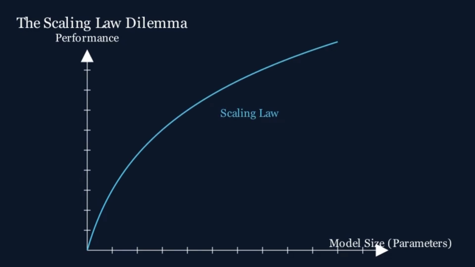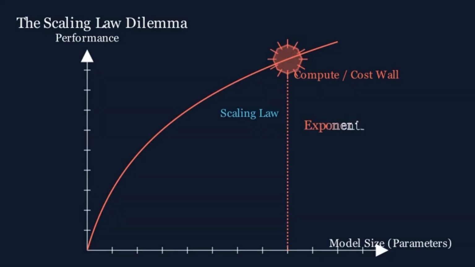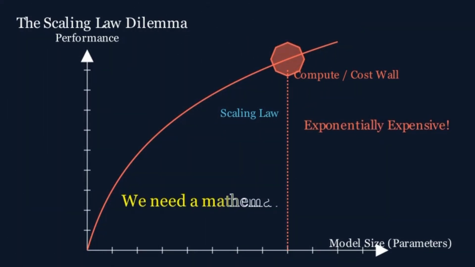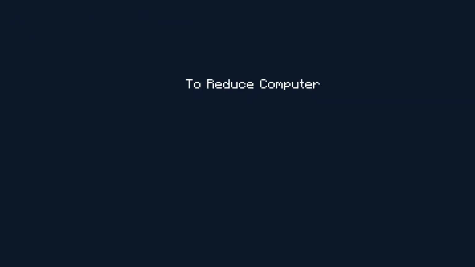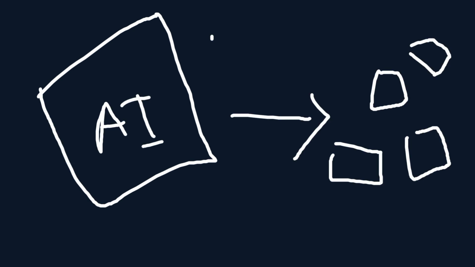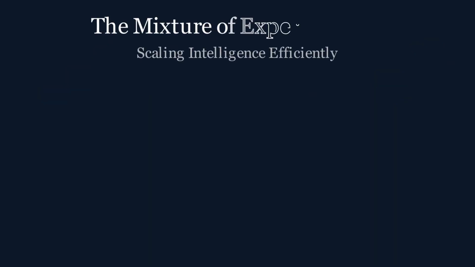But there is a trap. As we push these models to trillions of parameters, the computational cost doesn't just grow, it explodes. We hit a compute wall. So, we need a mathematical trick that gives us the intelligence of a massive model, but the speed of a small one. This brings us to the mixture of experts.